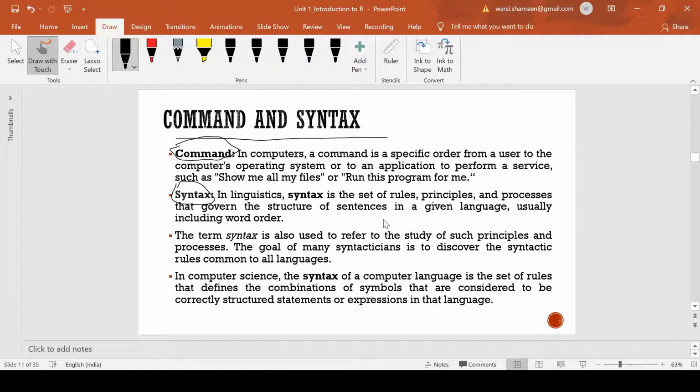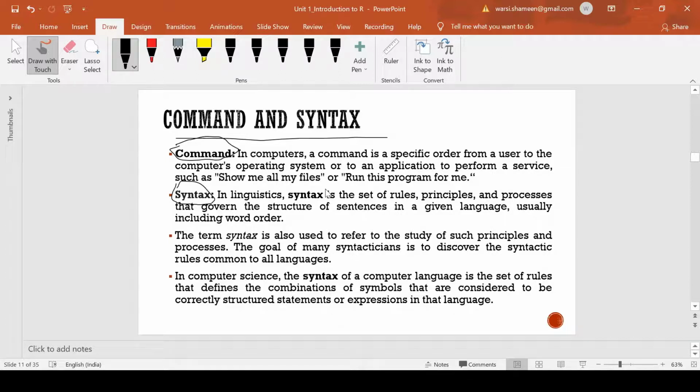So the formation of a sentence in English or in any language follows a syntax. Like first this comes, then this comes, then this comes. Like when we were kids, jumbled sentences were given in our exams and we had to arrange them. In the same way, syntax is the rules of any particular language, like first this thing comes, then this comes, and then this comes.